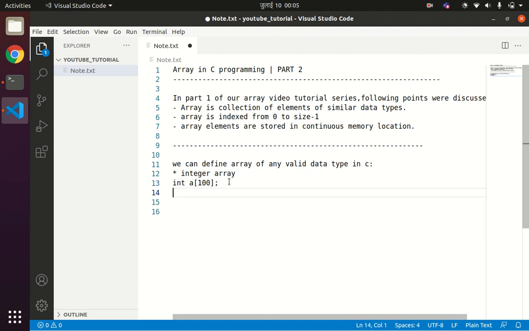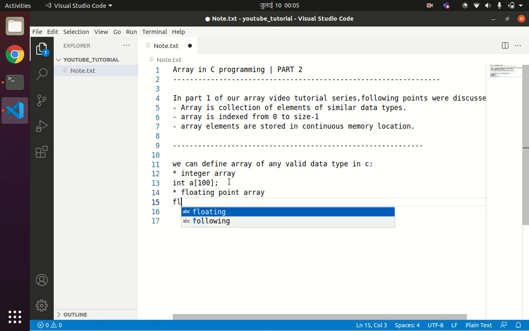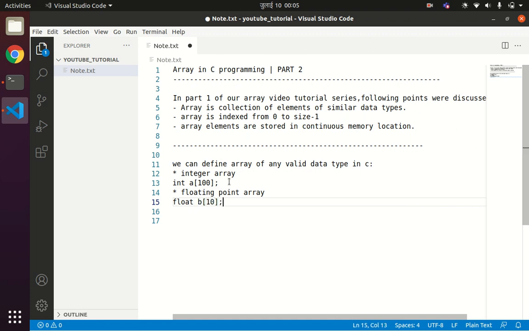values. Then we have the floating point array. You can declare the floating point array something like float b of 10. So in this floating point array b we can store 10 floating point values.